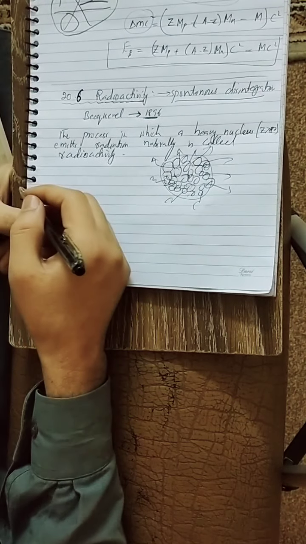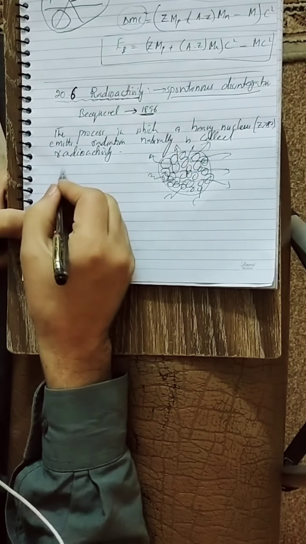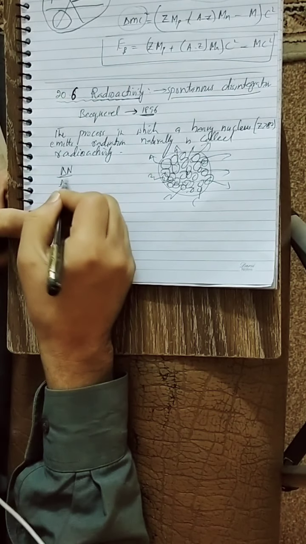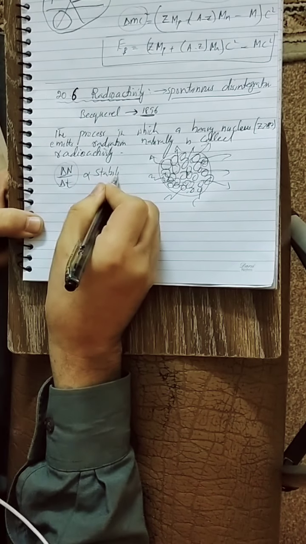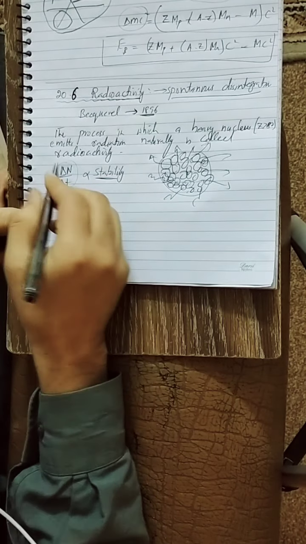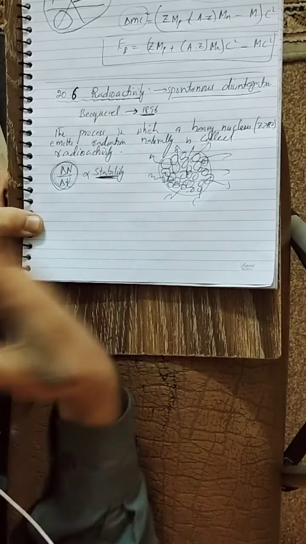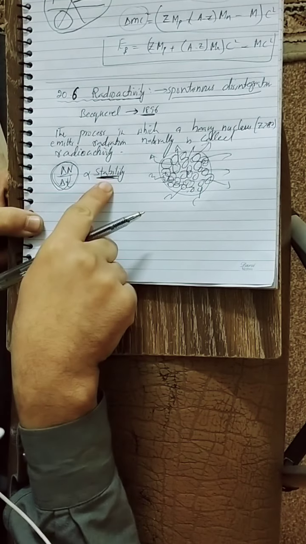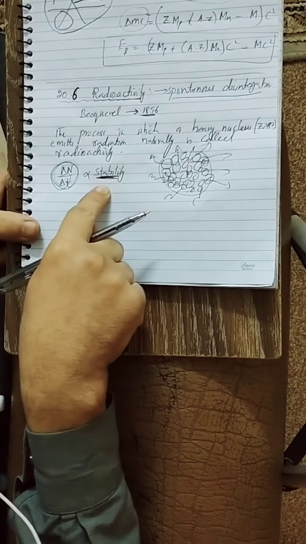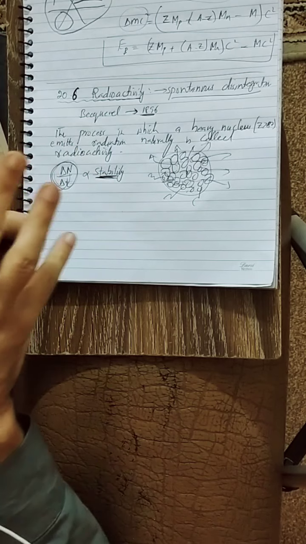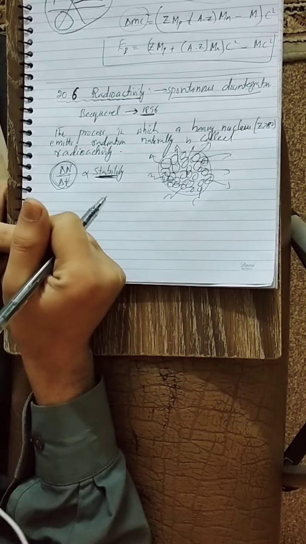Now, delta N by delta t, the rate of decay, is directly proportional to stability. Means if the decay rate is greater, stability will be achieved quickly. So it means that decay rate is directly proportional to stability. So this process is to gain stability of the heavy nucleus by the heavy nucleus.